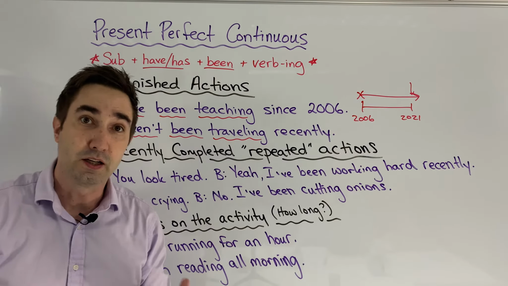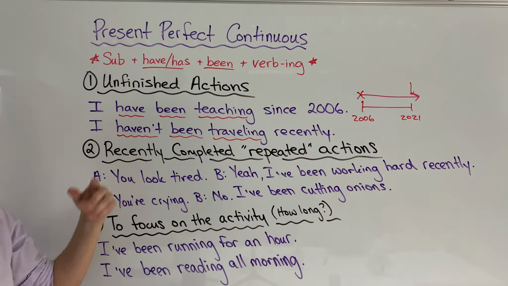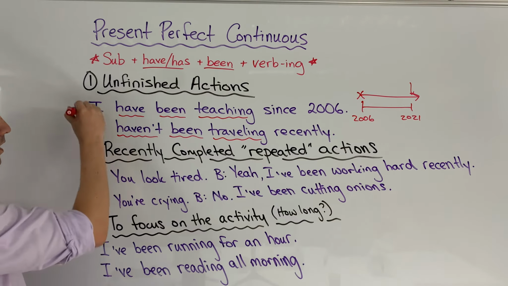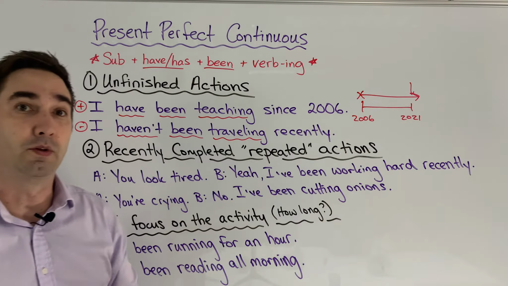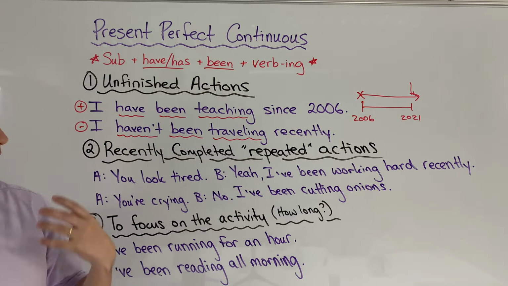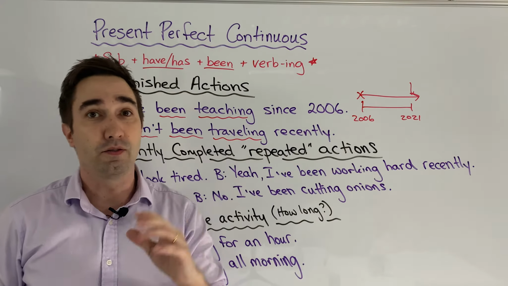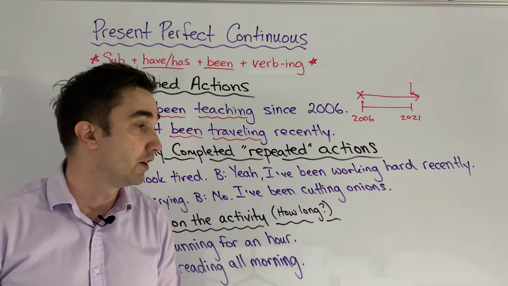That's a repeated action, well, a repeated action that I haven't been doing. We can use this, of course, in a positive or a negative sentence, no problem. Here we're talking about unfinished actions, not states. Again, if you don't know what state verbs are, go and watch that present perfect simple video.